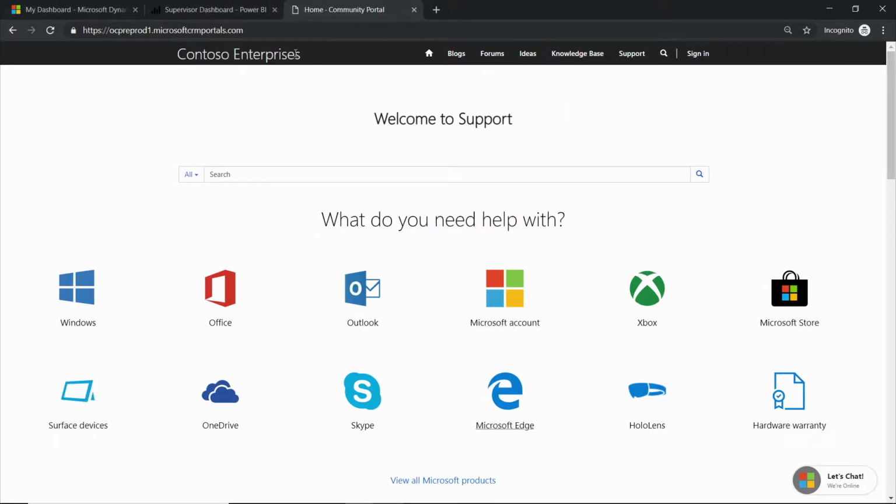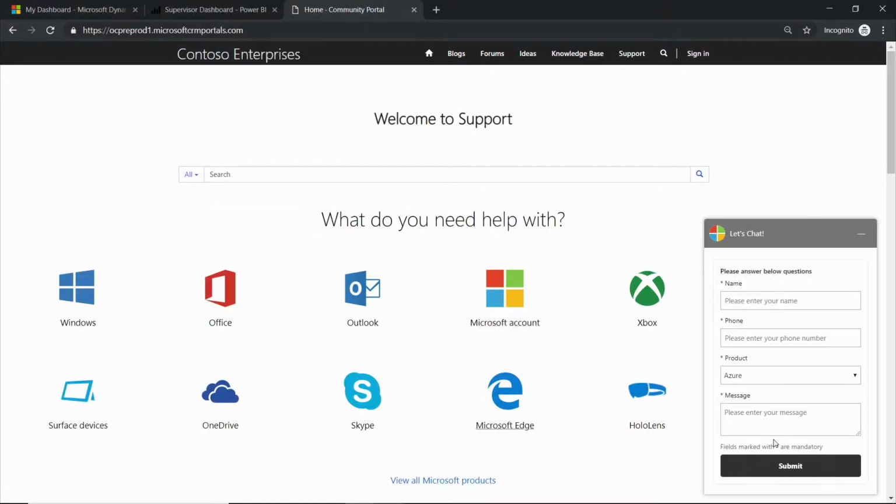So here I have a sample website. This is nothing but a Dynamics 365 portal, and I have mimicked it to represent the Microsoft support scenarios. As you can see on the bottom, I have a live chat widget. The entire theme of this live chat widget is completely configurable. You can change the logo, you can change the color and the text to meet your organization's branding needs to make it more gel with your custom websites. Let me go ahead and launch the chat widget.